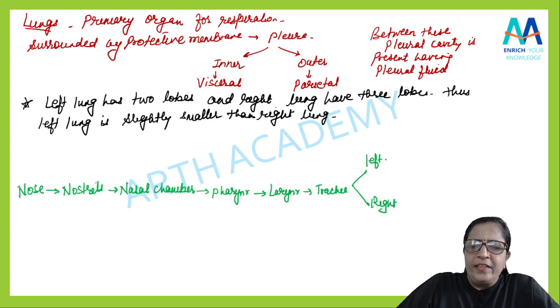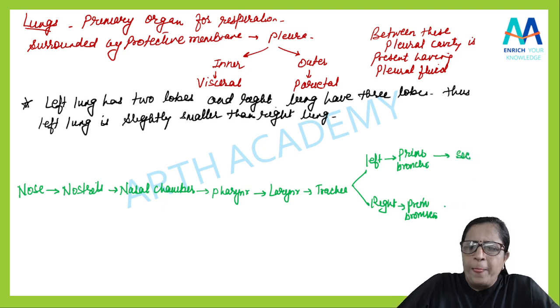Here there will be first primary bronchi. Here also primary bronchi. Then it will be more subdivided into secondary bronchi. This will also divide into secondary bronchi.